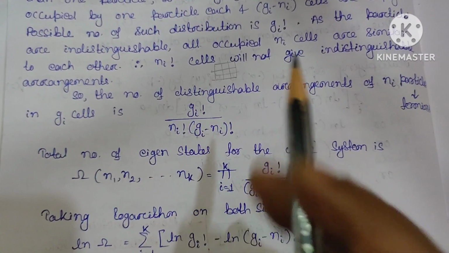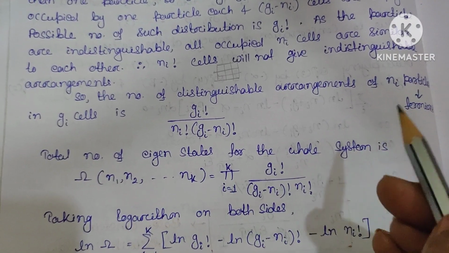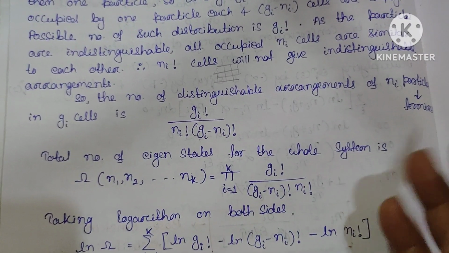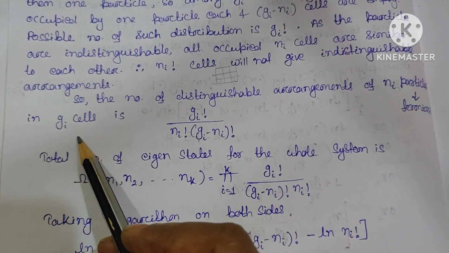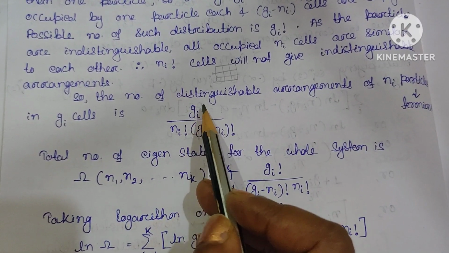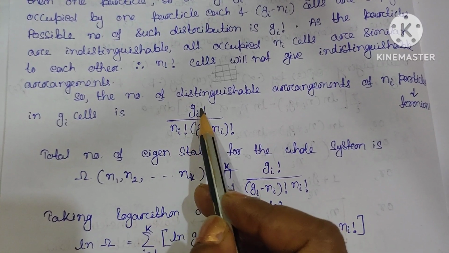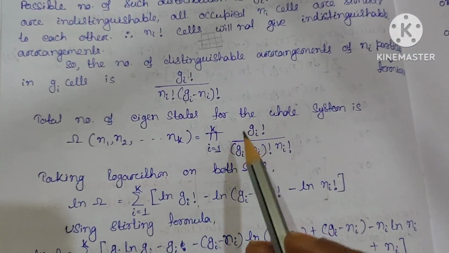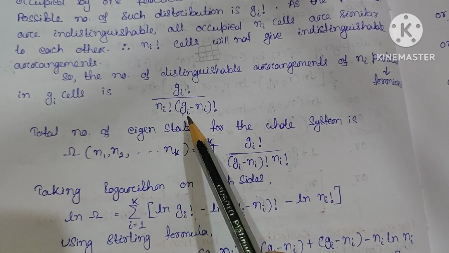If we consider that the particles are distinguishable, then the total number of distinguishable arrangements for Ni particles in the Gi cells, where Gi is greater than or equal to Ni, will be Gi factorial divided by Ni factorial times Gi minus Ni whole factorial.